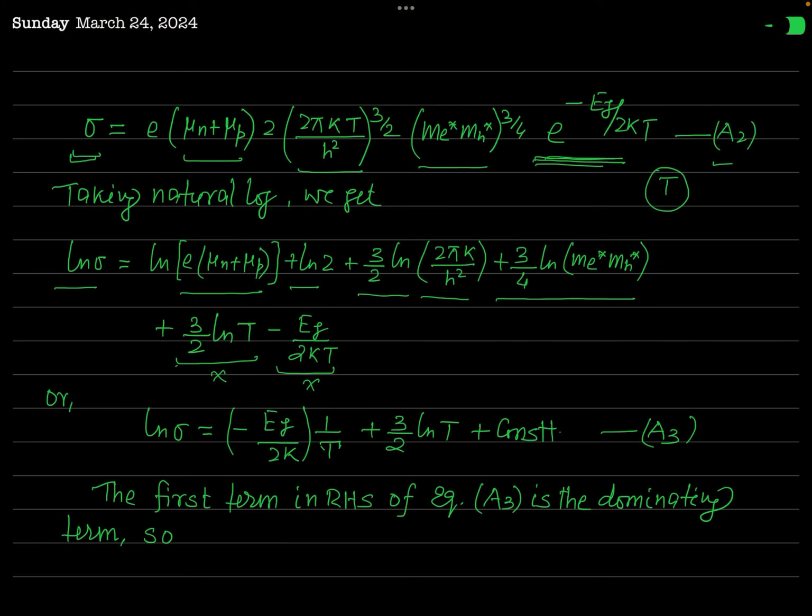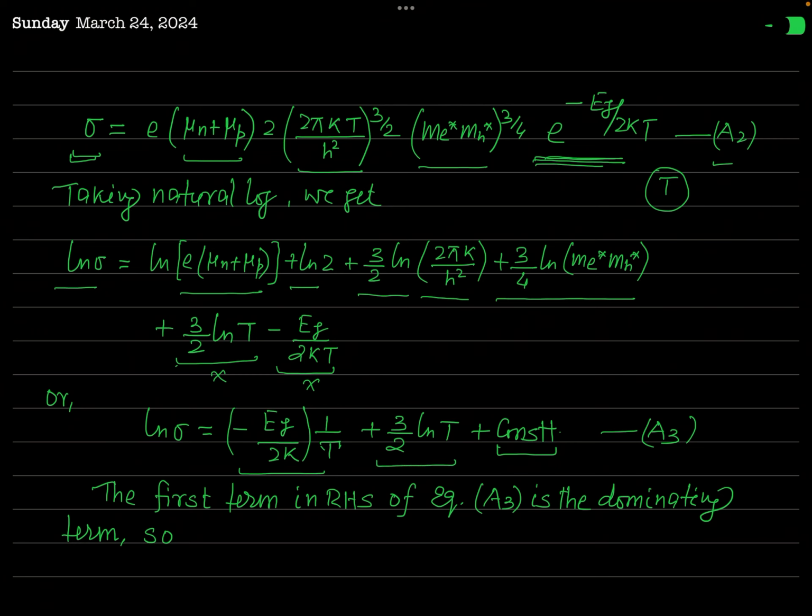So for the sum of the first four terms, we have written here constant. And the last term has been written here, and the second last has been written here.